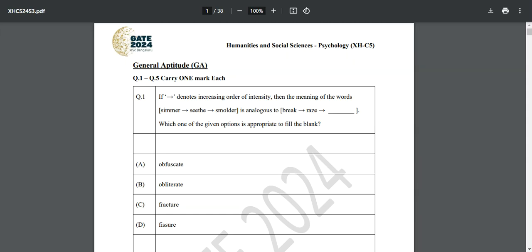This is humanities and social sciences, psychology, XH-C5. This is your GATE 2024 paper. All right, so we will dwell into this and look at how the marking scheme works. Questions number 1 to 5 carry 1 mark each. So what will be the negative marking over here? It will be 1/3. All right, 1/3 will be the negative marking for 1 mark questions.